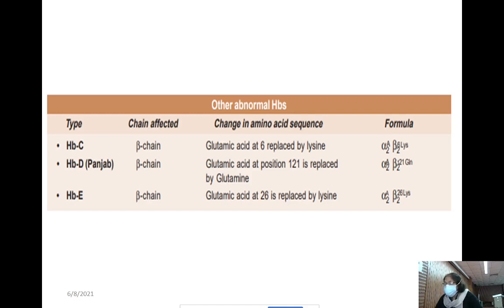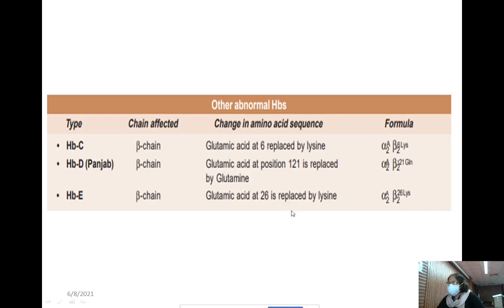Glutamic acid is an acidic amino acid, but glutamine is an amide, a dibasic monocarboxylic acid with two amino groups. Normally in the beta chain, position 121 is occupied by glutamic acid, which is replaced by glutamine in hemoglobin D.